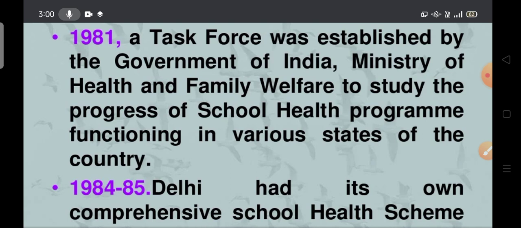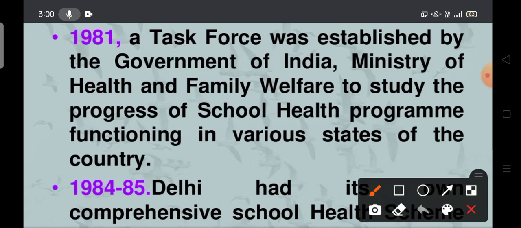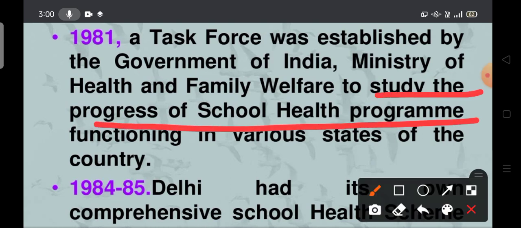Why this task force was introduced is mainly to study the progress of the school health program and its functioning in various states of the country. That is the reason.